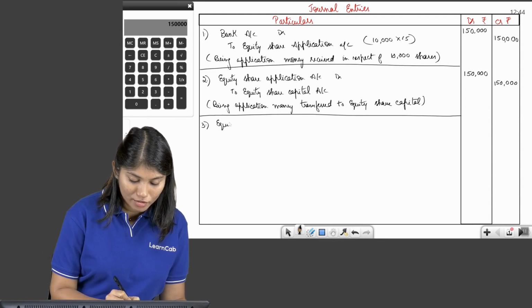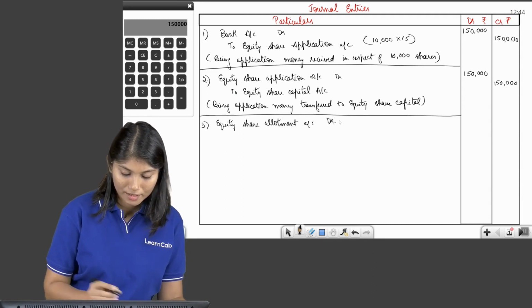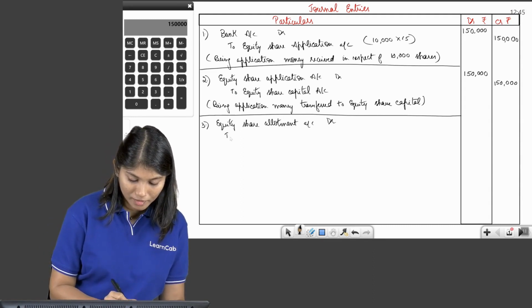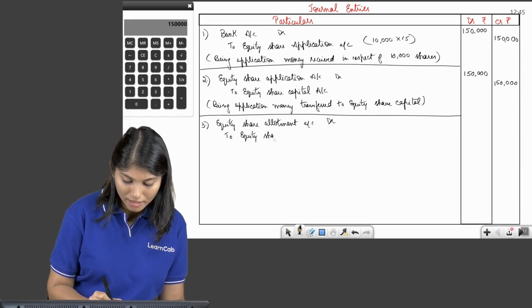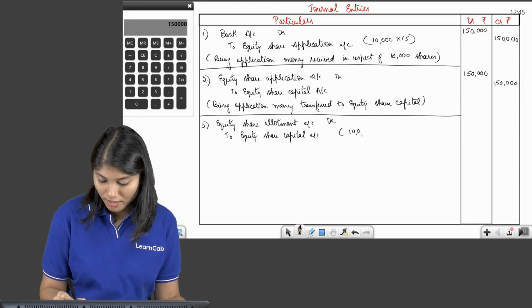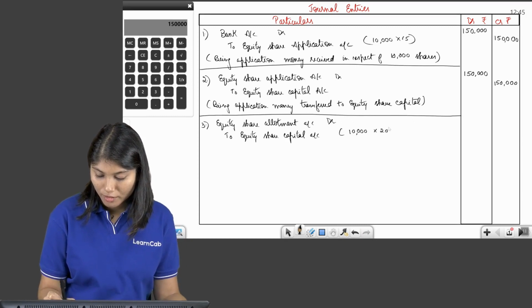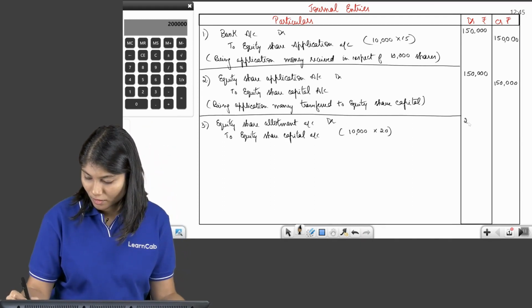So equity share allotment account debit to equity share capital, 20 rupees. So 10,000 into 20, 2 lakh.